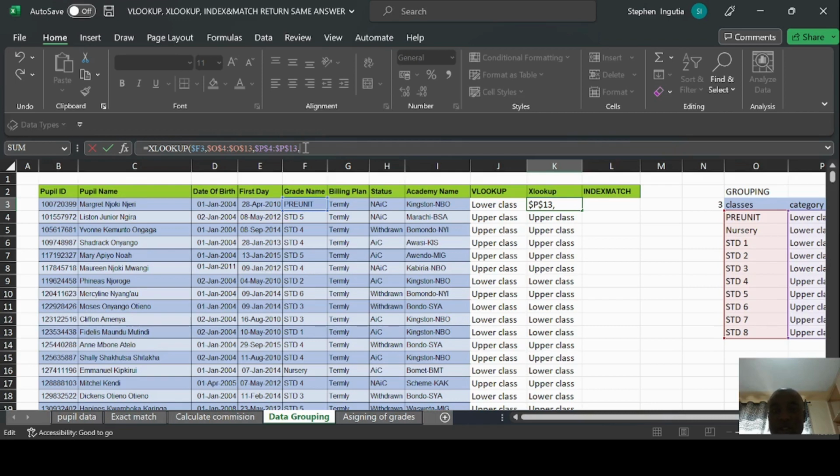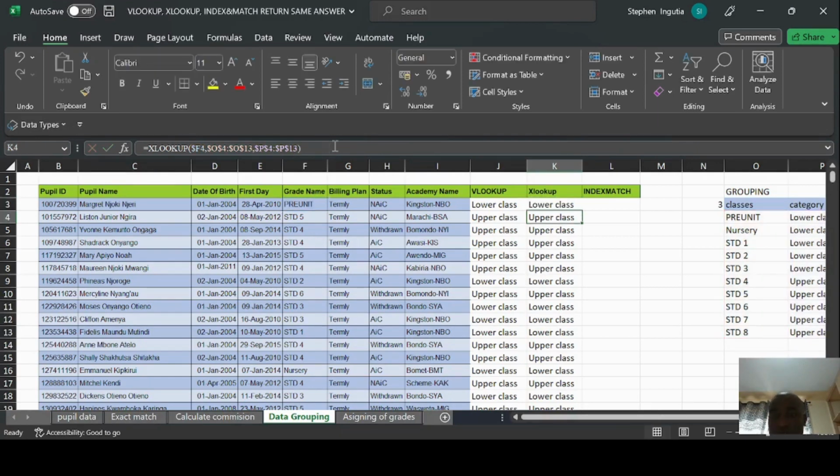It's optional, but in case someone wanted to add, you can still add. Let's say if you don't find anything, just return N. And then the mode, you can say exact match if you want 0, but remember by default it's going to give you 0, an exact match. So again, let me run through the formula to be uniform.